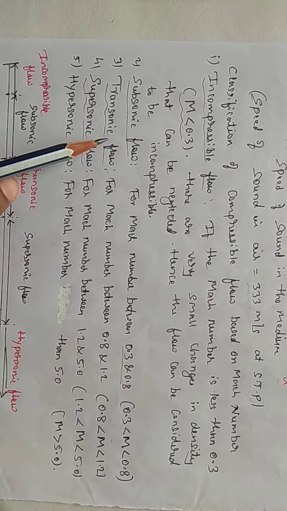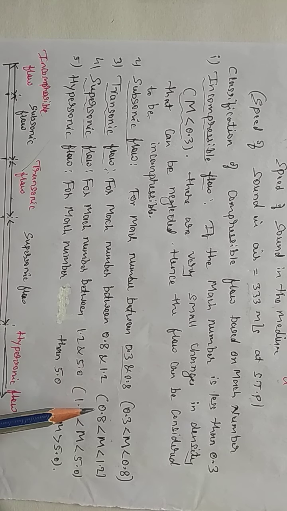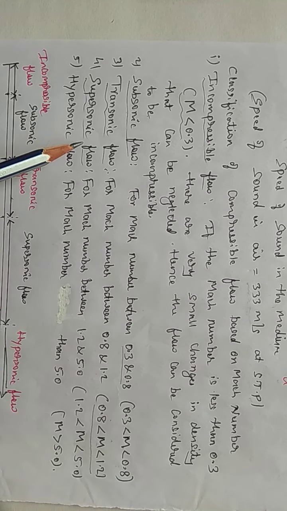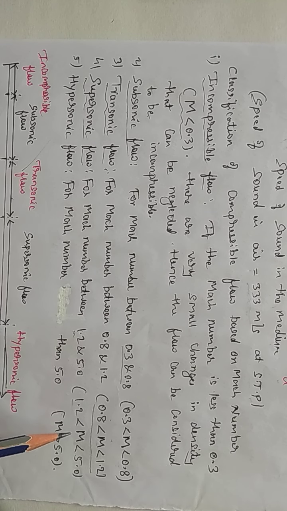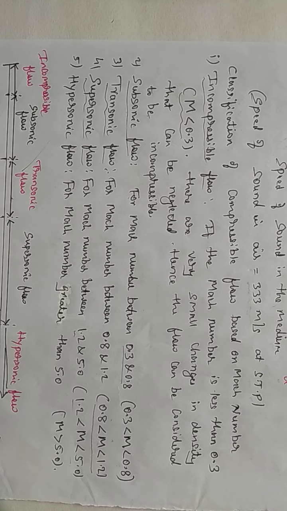The third one is transonic flow, where the Mach number lies between 0.8 and 1.2. Such flow is known as transonic. And what is supersonic? Where the Mach number lies between 1.2 and 5, it is known as supersonic flow. And the last one is hypersonic, where the Mach number is greater than 5. Whenever it is greater than 5, we call it hypersonic flow.